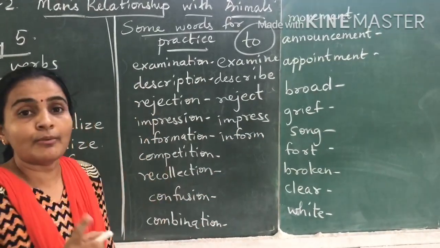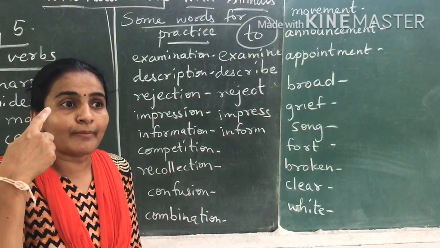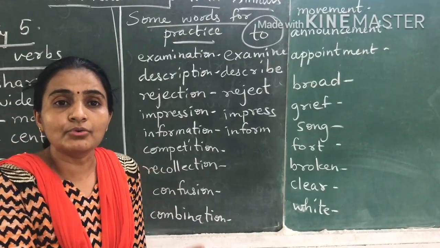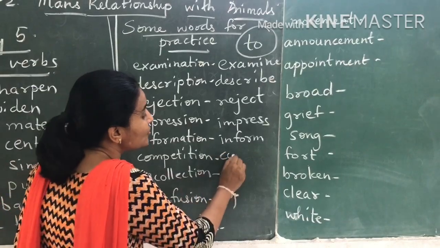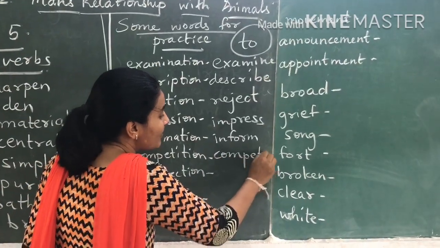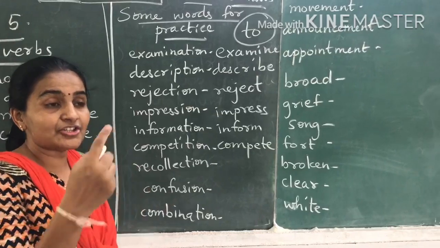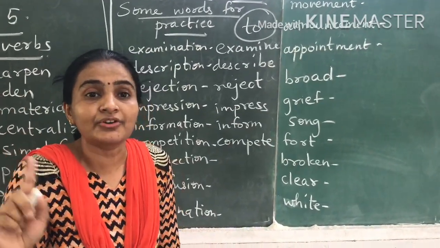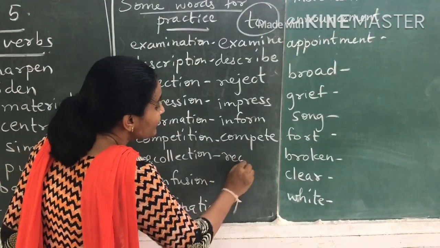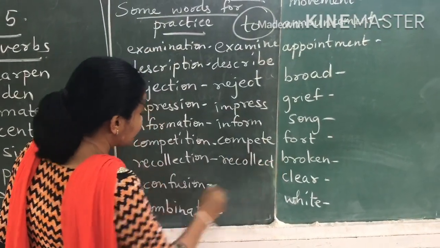See, this is how you form a verb form. Say that "to" in your mind, and after "to", what is the word you get? That is the verb form. Competition, to compete. Recollection. Recollection means when you remember something that happened in the past. To recollect.